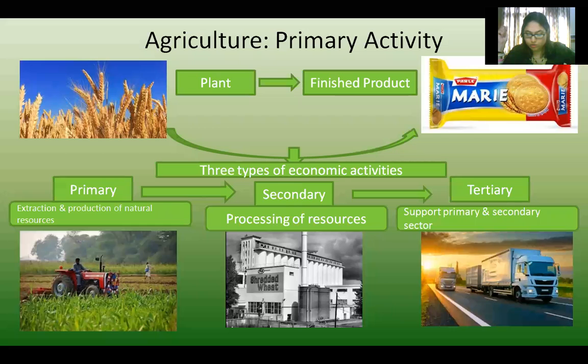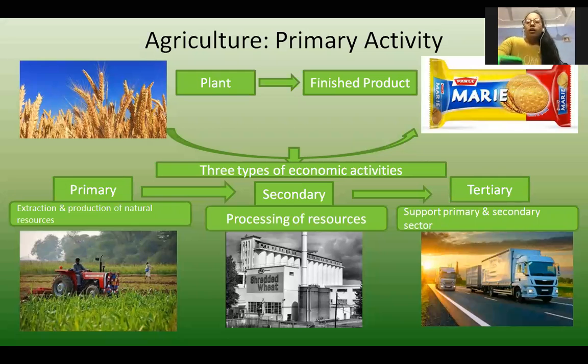Underline this line in your book on page 40. I don't know the page number, but it is the first page of the chapter. In the third paragraph, last line: transport, trade, banking, insurance, and advertising are the examples of tertiary activities. So these are the three economic activities. What are economic activities? They involve buying and selling of any product or service, and they involve money exchange also. It gets you some profit. So these are called economic activities.